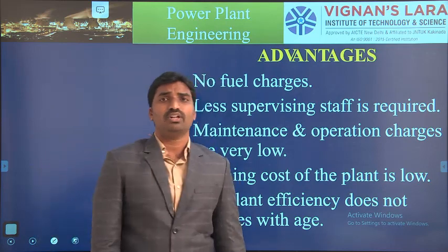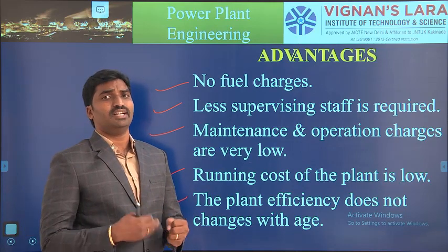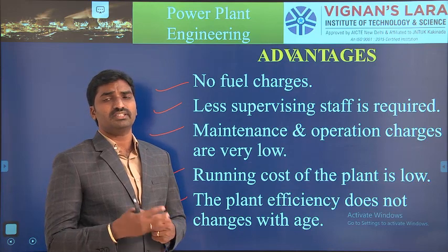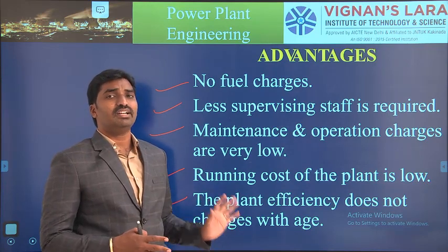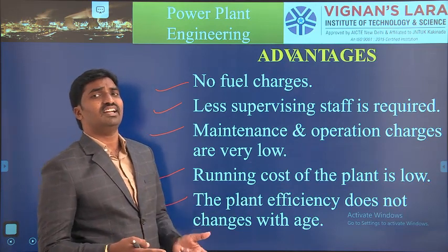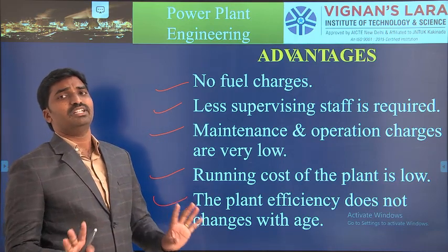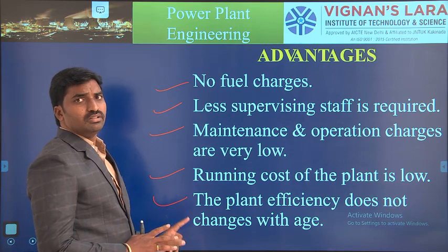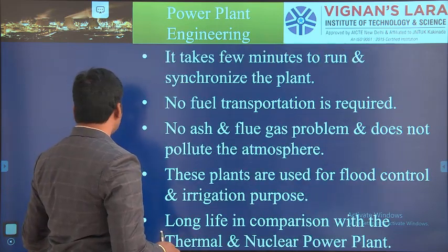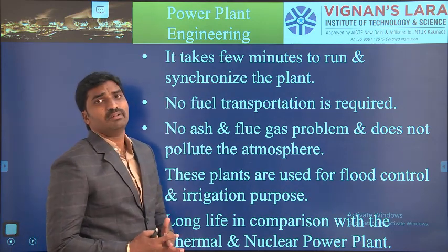Because in some power plants, if you consider the power plants over more years, some wear and tear of parts reduces the efficiency because combustion decreases. But from this point of view, there is no question of efficiency decreasing with age in most cases. We only need to monitor the turbines. If the turbine and the generator are perfectly working, there is no question of efficiency decreasing. And it takes only a few minutes to run and synchronize the plant.